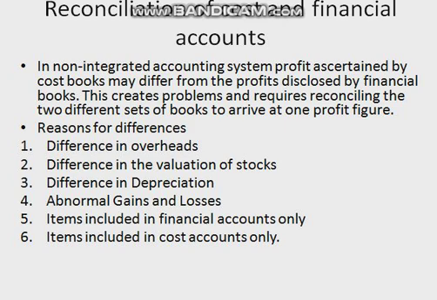They may be due to appropriation of profits like dividend paid, transfer to general reserve, taxes on income, provision for depreciation on buildings, amounts written off on goodwill, preliminary expenses, charitable donations, and capital expenditures specifically charged to revenue. So these items are included only in financial accounts and they are not included in cost accounts. So differences may arise due to these items.